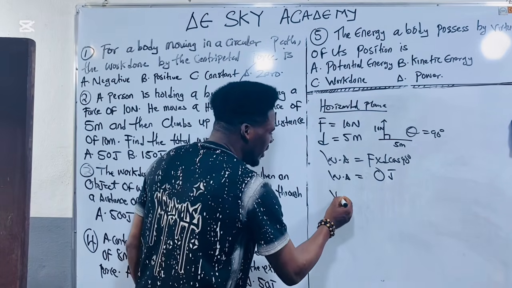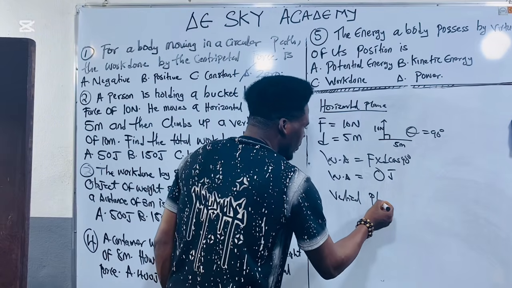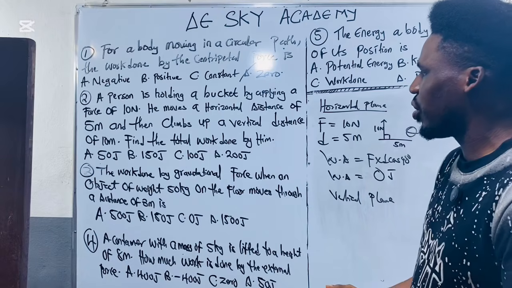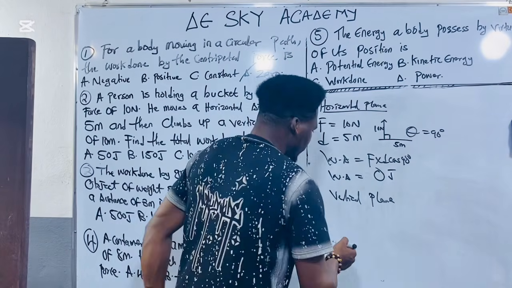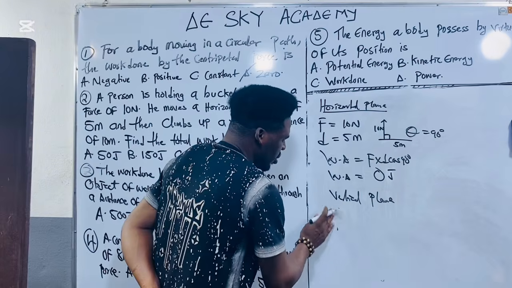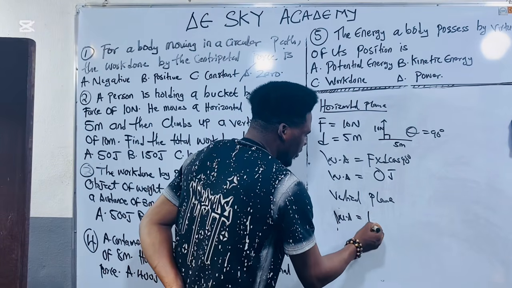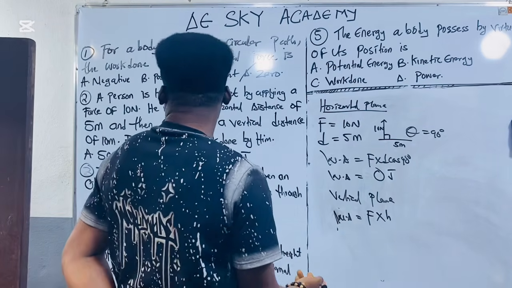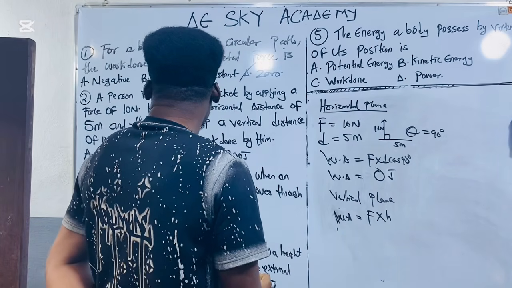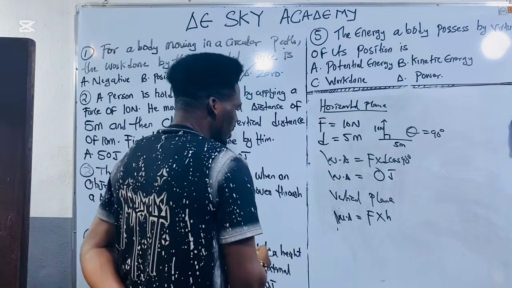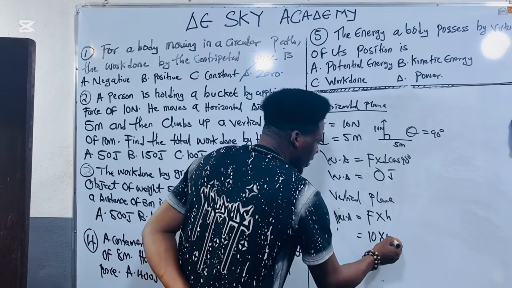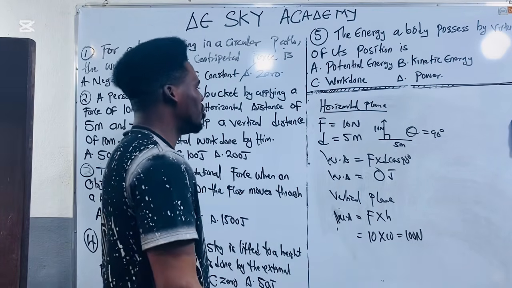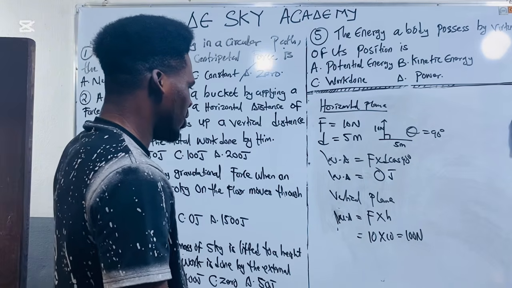But for the vertical plane, they say the man covered a height. So if the man covered a height and they've given us a force, the work done will be force times the height. You get? So what is the height? The vertical distance covered by the man is 10, while the force is 10. I will have it as 10 times 10. What is 10 times 10? 100. So I have it as 100 joules.